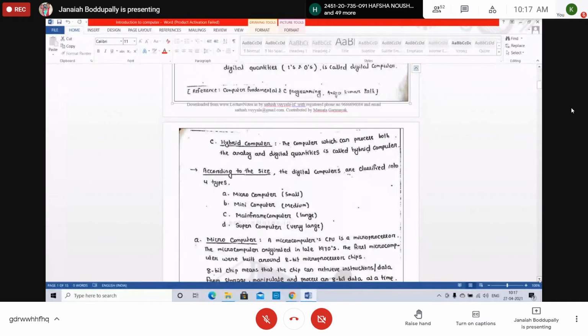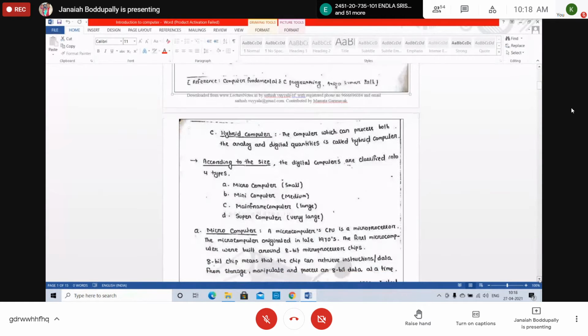According to their size, digital computers are classified into 4 types. The first one is microcomputer, very small. Second is minicomputer, third is mainframe computer. Minicomputers are medium in size. Mainframe computers are large. The last one is supercomputer, very large. Let's see one by one.